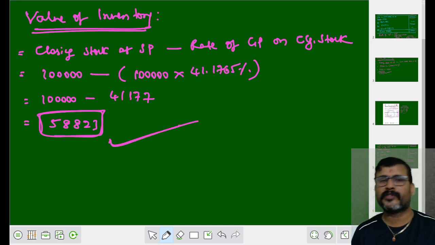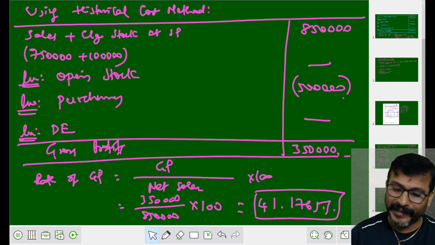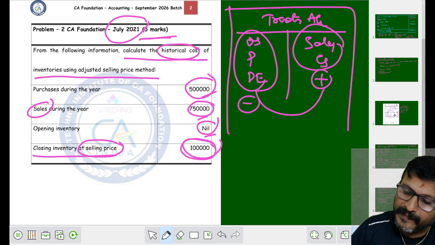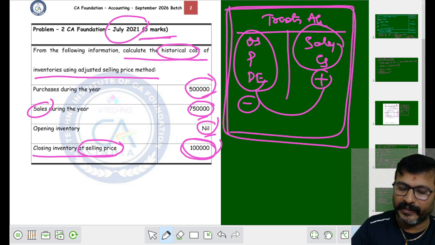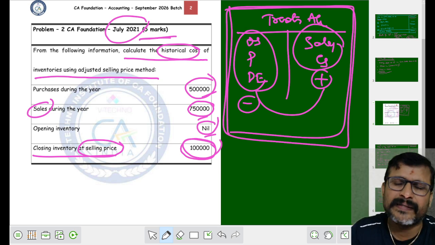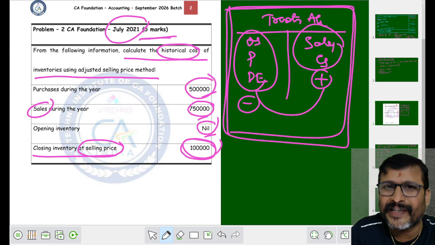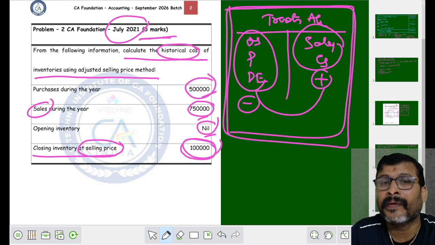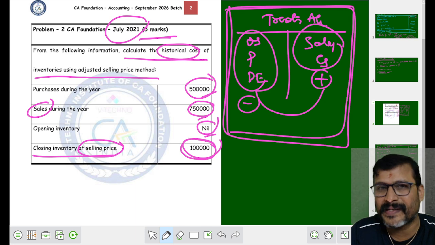Did you understand, my dear student? Please remember, under the historical cost method you need to have the idea of this. It's very easy to ascertain the value of stock. I hope you understood, right? In the next class, class 2, I am going to explain what the different contents of direct expenses are, and how we can ascertain the value of inventory by applying the direct expenses also.